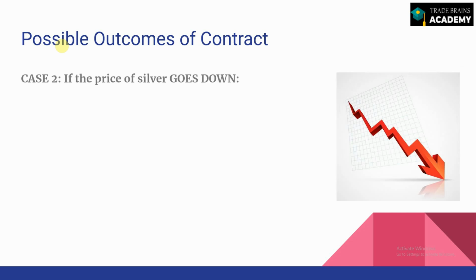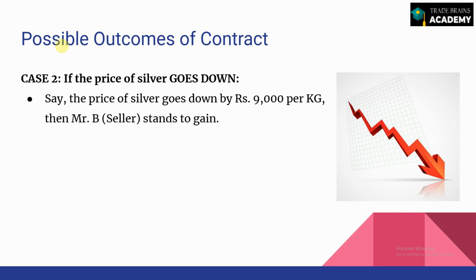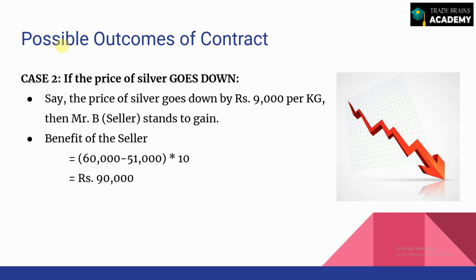Say if the price of silver comes down. Now what happens in that case is, A has to buy at 60,000 rupees per kg, but the price of silver has come down to say 51,000 rupees per kg. So what happens in that case? The seller of the silver stands to benefit. And how does he benefit? He benefits to the tune of 60,000, that is the agreed upon price, minus the current price, into the quantity. So the total benefit to Mr. B, that is the seller, is rupees 90,000 in this case.